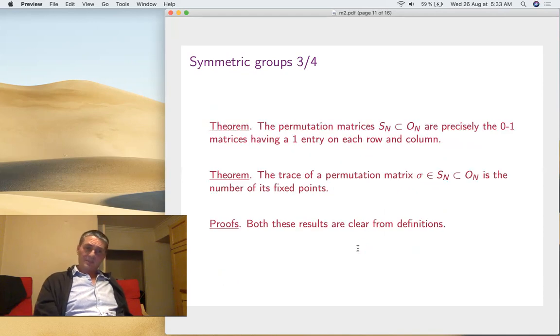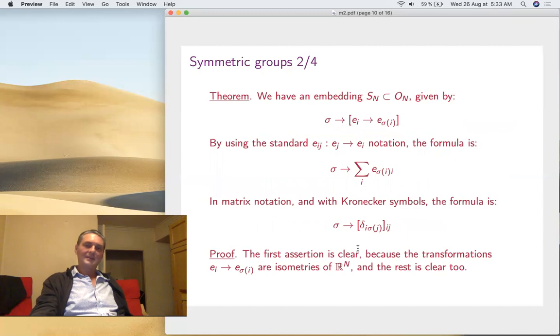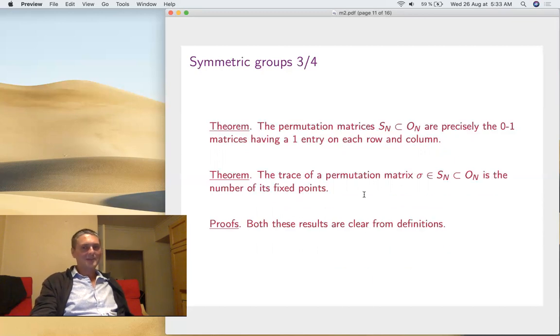Now, what else can be said about these permutation matrices? First, these are precisely the zero-one matrices having one 1 on each row and each column. Why? Because if you take such a matrix, it's a permutation; you can see things get permuted, right? Also, the trace of a permutation matrix, the things on the diagonal, is the number of ones on the diagonal. And the ones correspond to sigma(i) equal to i. So they are fixed points. So the trace, that's an interesting thing, is the number of fixed points.